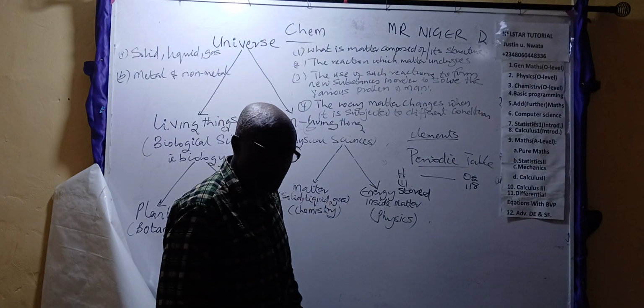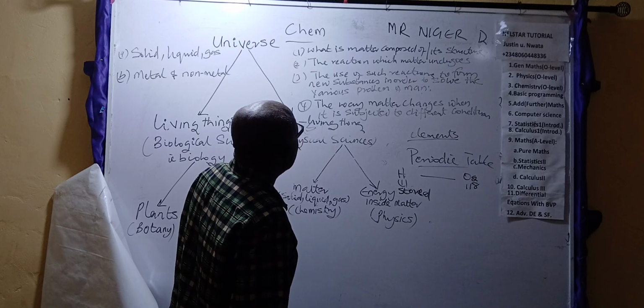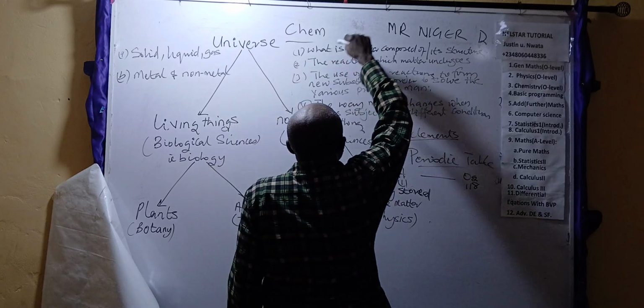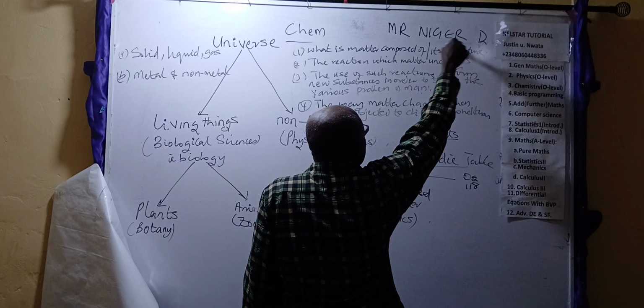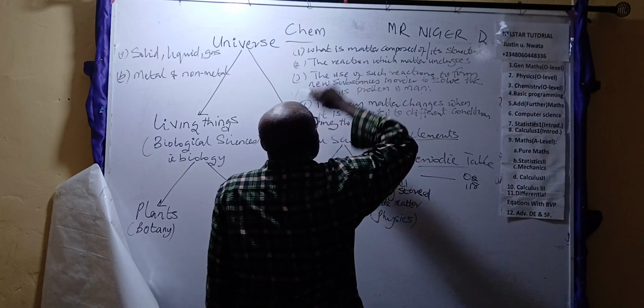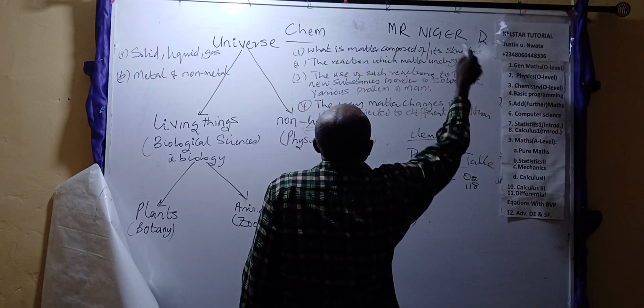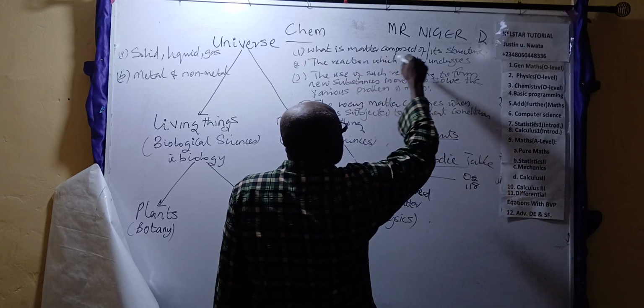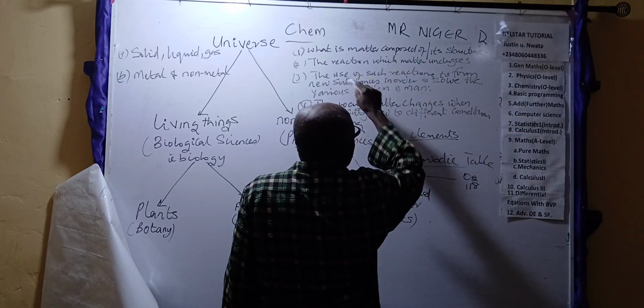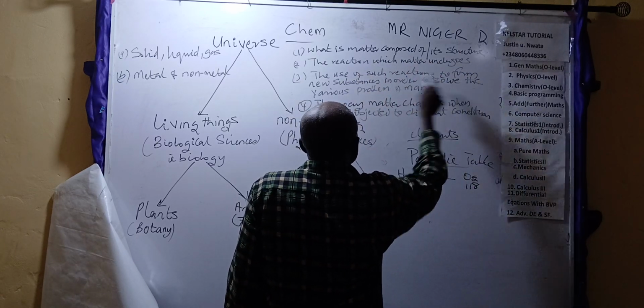Chemistry now focuses on this matter. What is it looking for? One, what matter is composed of and its structure. Two, the reactions which matter undergoes. Three, the use of such reactions to form new substances in order to solve the various problems of man.